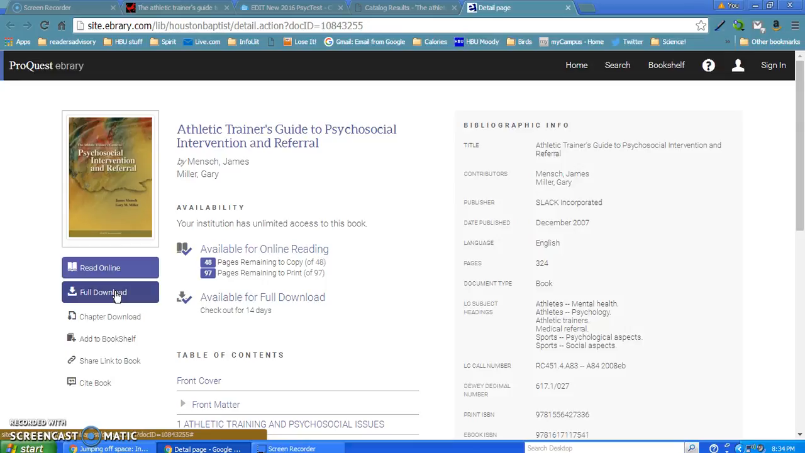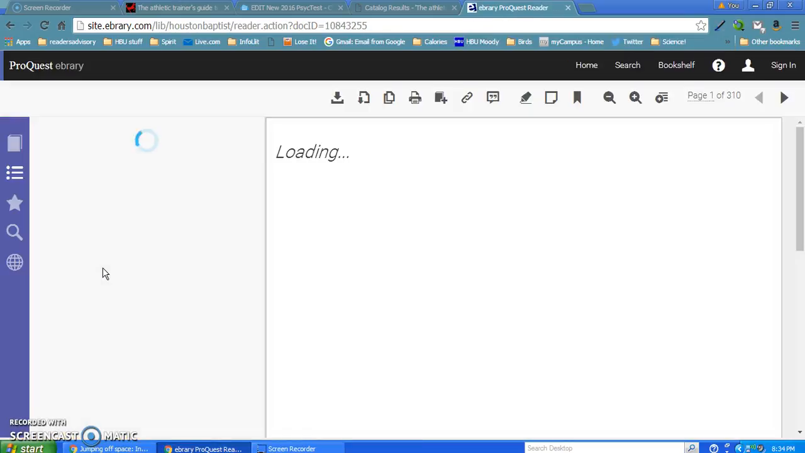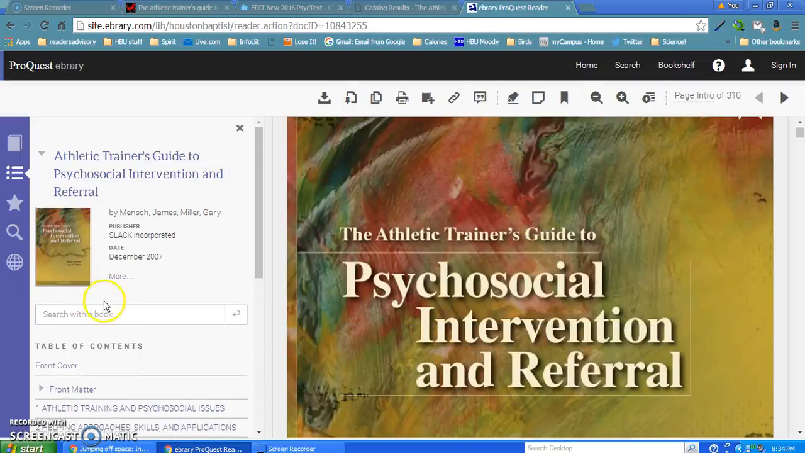You would have to log in if you are off campus. You don't really want to do the available full download. I would suggest you just do this read online, and then I can actually search within this book.